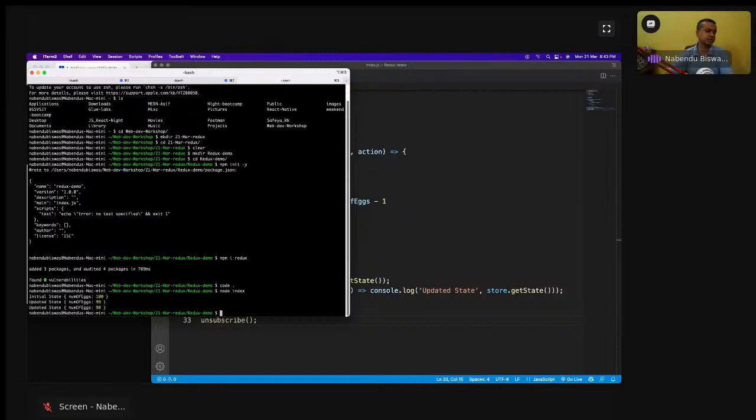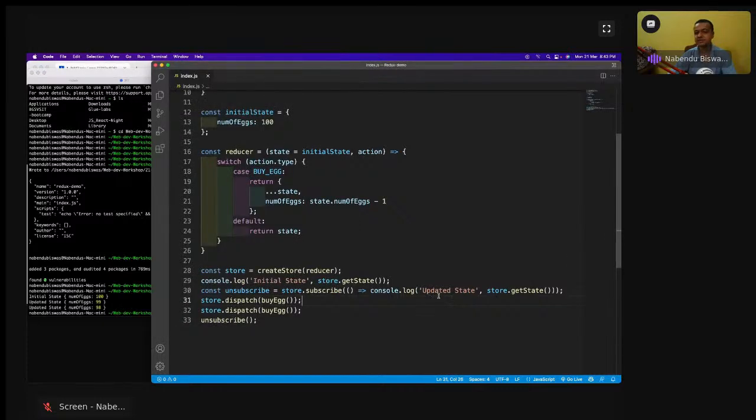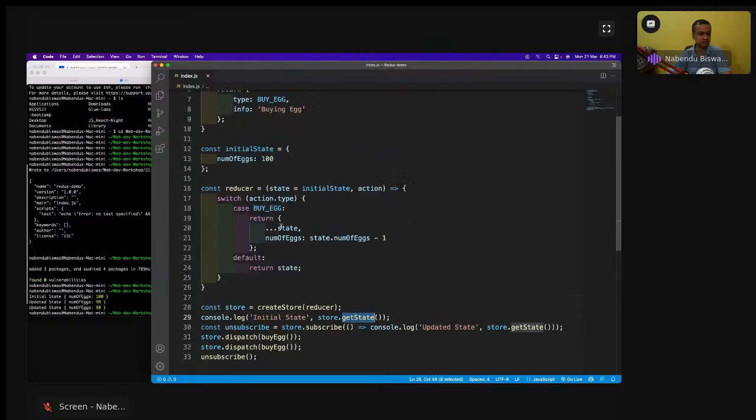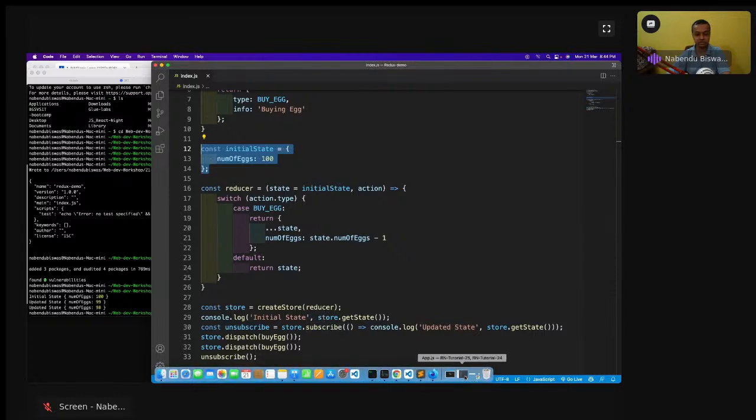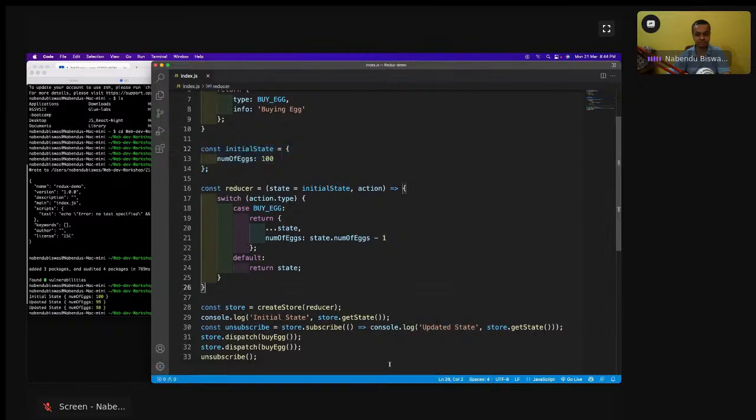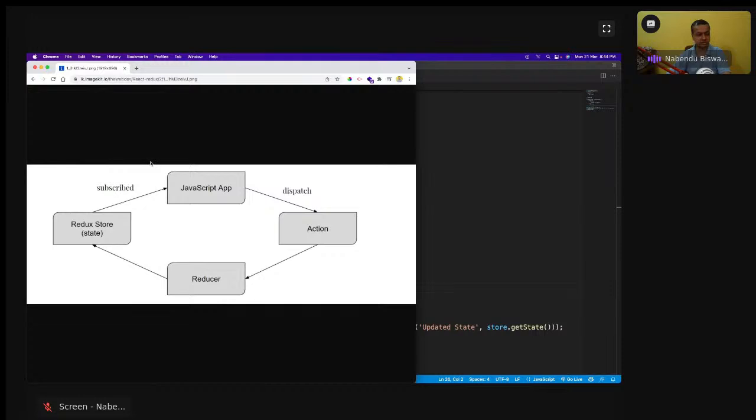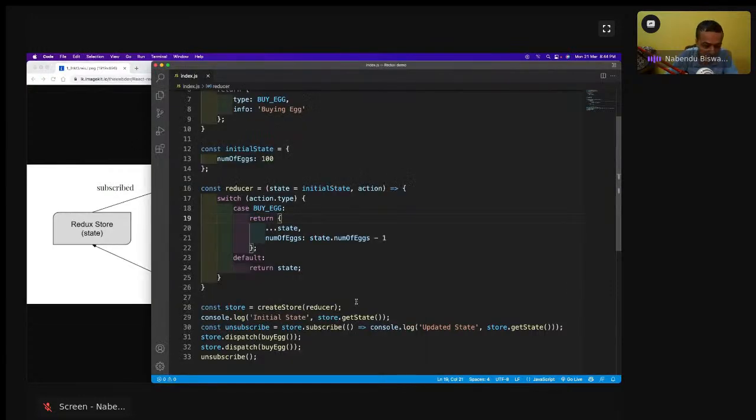So what it is doing, it is giving me the initial state, which is coming from store.getState. Updated state is 99 and updated state is 98, but this line doesn't run after this line. So how does it run? The initial state is store.getState, so the initial state, this one, 100, will be there. Then it will come here and subscribe. Subscribe means that I'm subscribed to any event which is happening. So I'm subscribed to that.